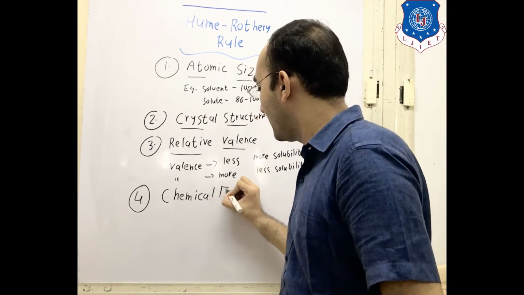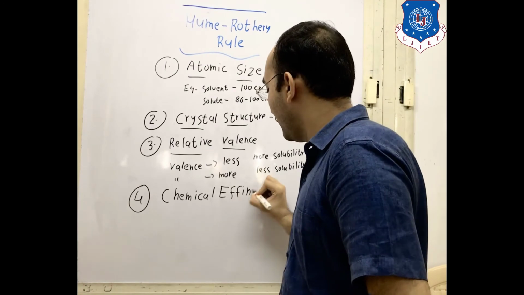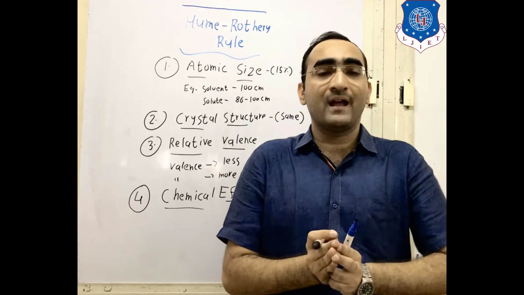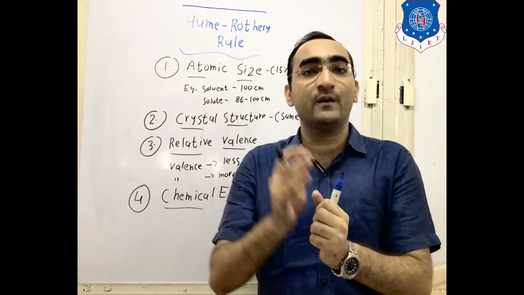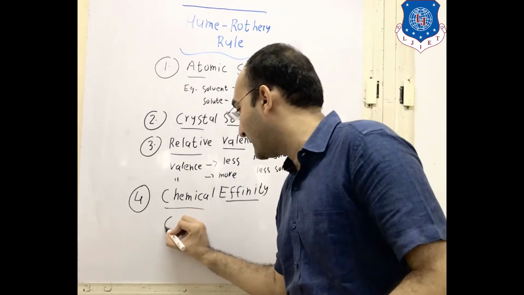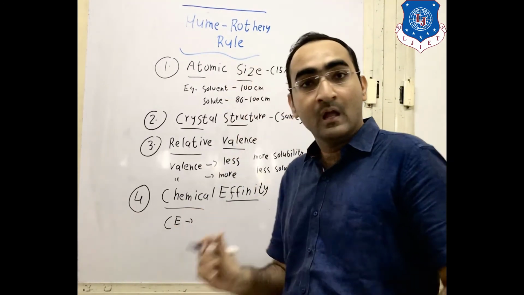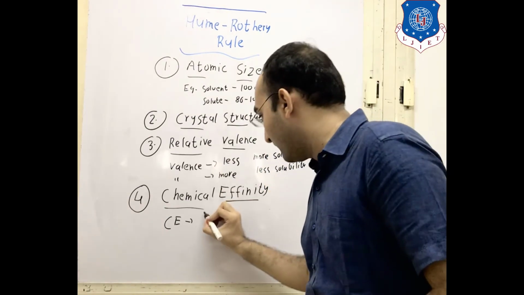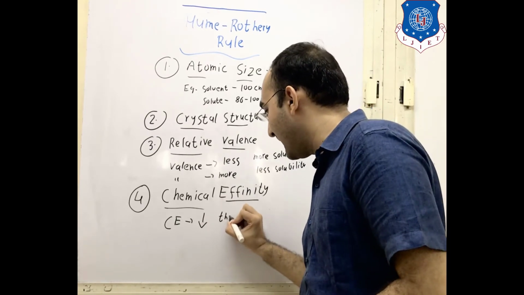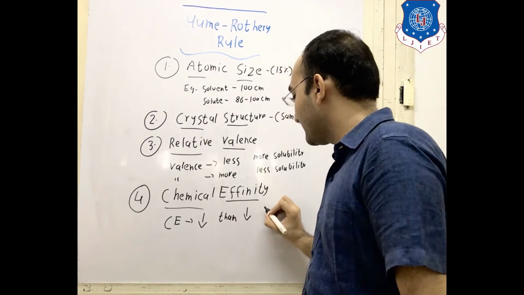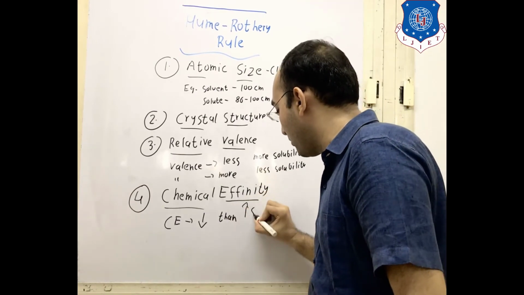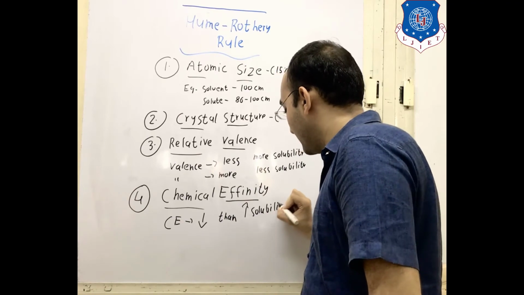That is chemical affinity. What is this chemical affinity? It means the bonding, or the attractive force, between solute and solvent. If the chemical affinity, that is the attractive force between solute and solvent, is less, then there is more solubility.